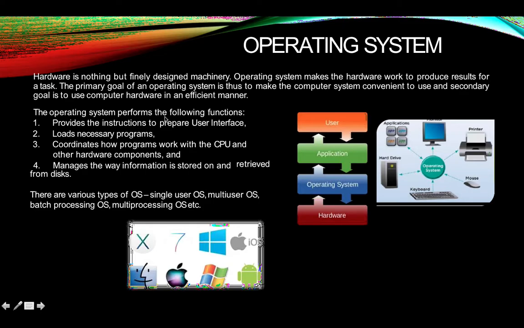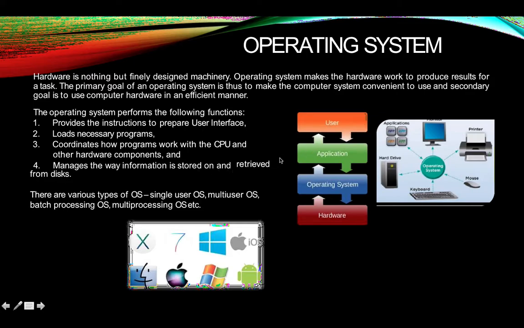I wrote many technical definitions which you can read on your screen, but in common language, the operating system performs the following functions: provide the instructions to prepare the user interface, load necessary programs, coordinate how programs work with the CPU and other hardware components, and manage the way information is stored on and retrieved from disk.